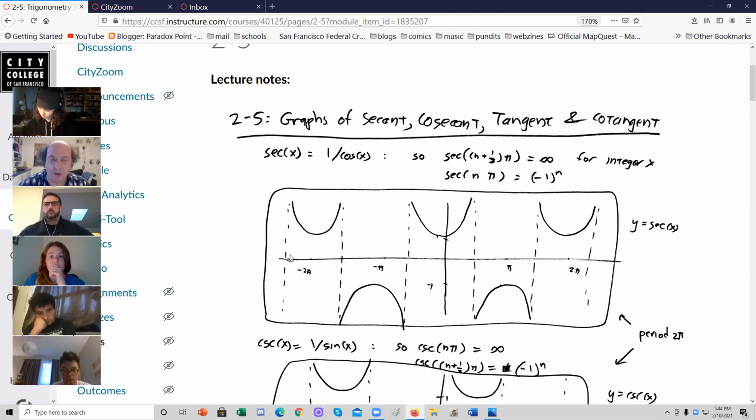I suppose it'd be easy if I draw the cosine in here as well, which goes like this. And every time the cosine is 0, the secant zips off to infinity. And here it's 1 at 0, and so it goes off to infinity, and it goes from negative infinity to negative 1 to negative infinity, then positive infinity to 1 to positive infinity, and so on. Like cosine, it has a period of 2 pi. I like to think of it as basically a cosine, only instead of oscillating through 0, it oscillates through infinity.